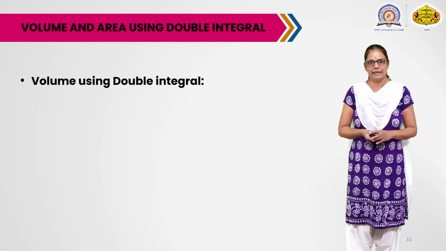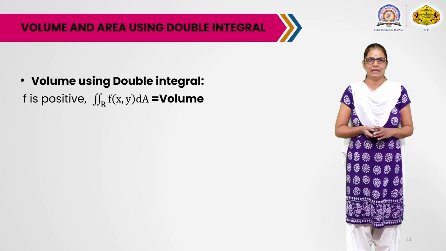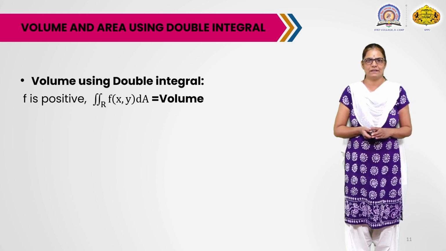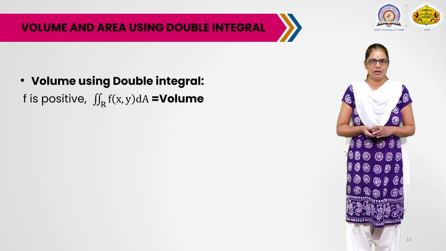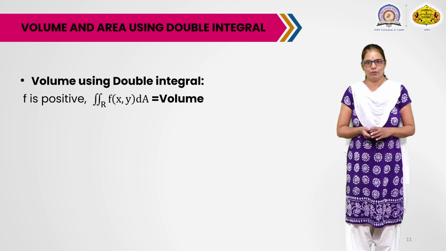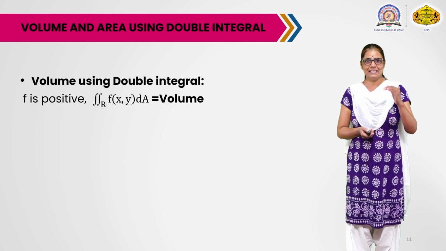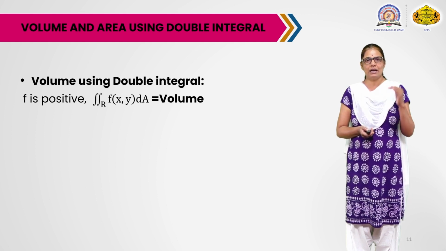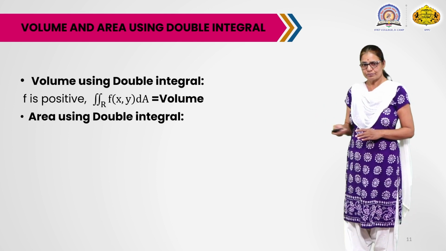So now see how to find this. Suppose we are given a function f of x,y which is positive over the given region R, then we can interpret the double integration of f dA over R as the volume of the solid which lies between the plane region R and the surface z equals f of x,y.